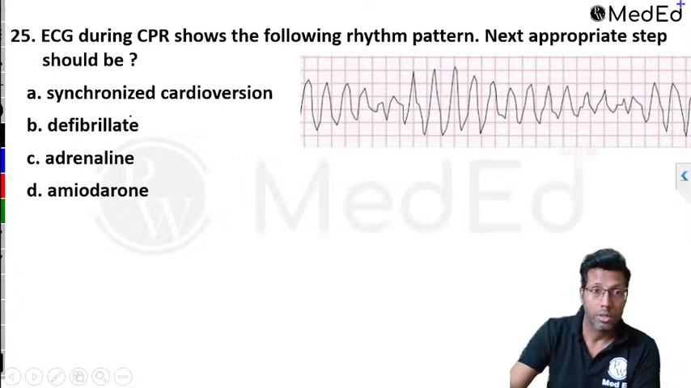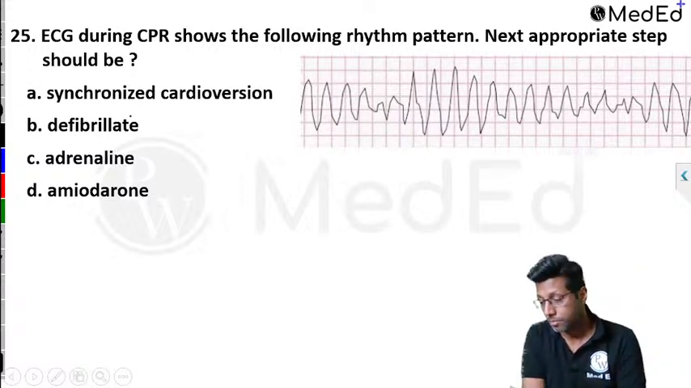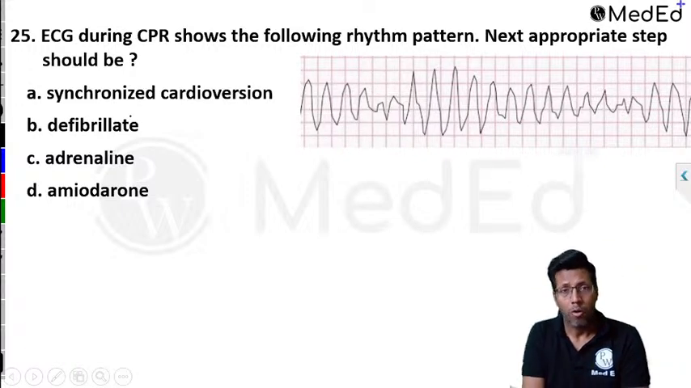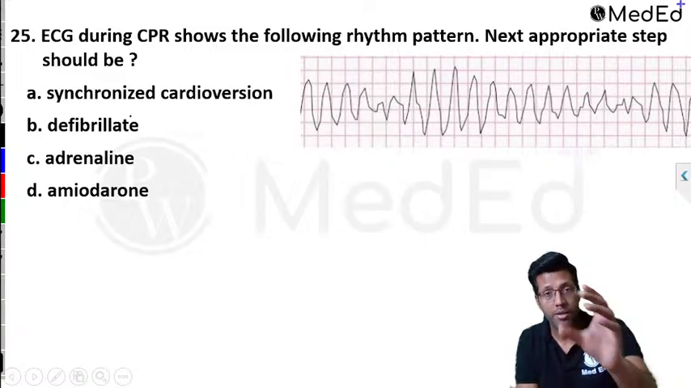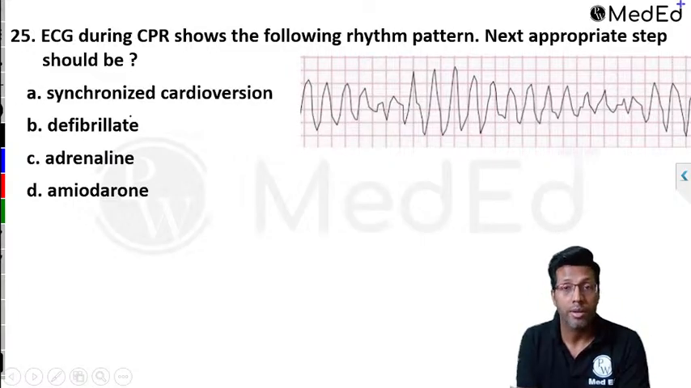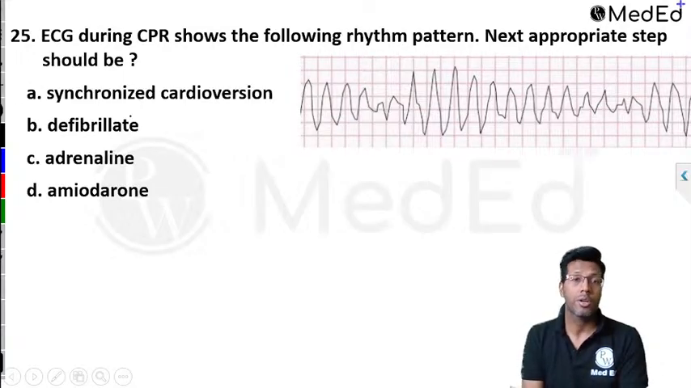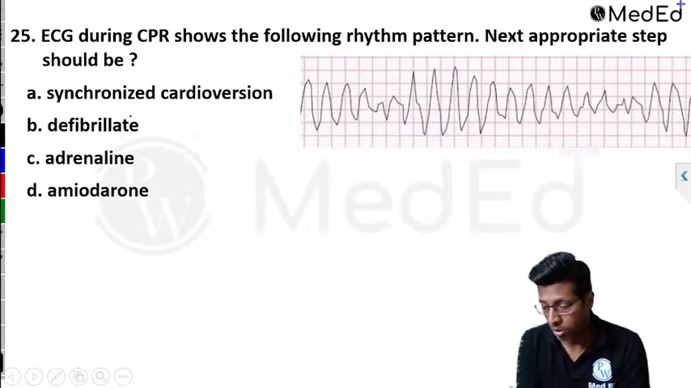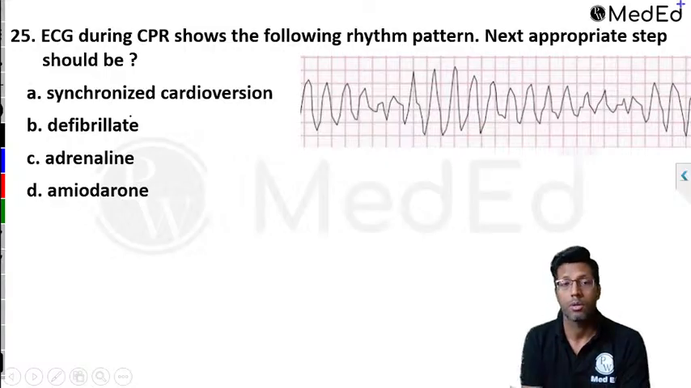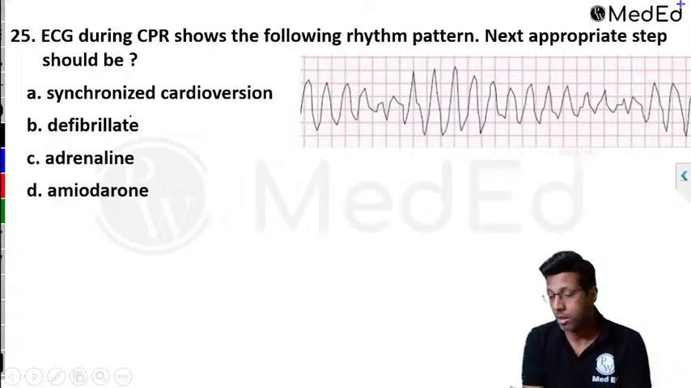Okay. ECG during CPR shows the following rhythm pattern. What I'll do is I'll finish off this question and I'll discuss the CPR in short. The next appropriate step should be synchronized cardioversion, defibrillate, adrenaline or amiodarone. So you need to first identify what the pattern is, or what you should do in a pattern like this.